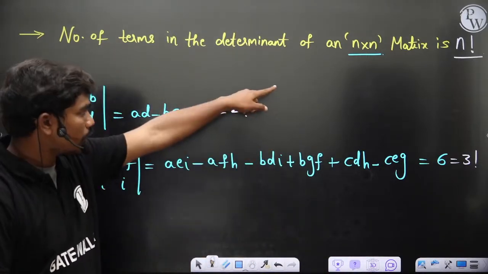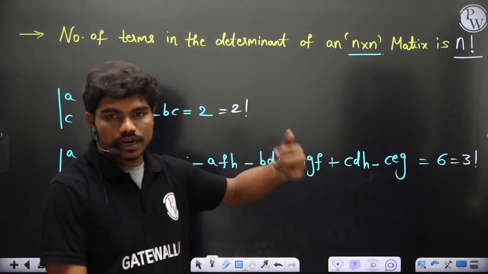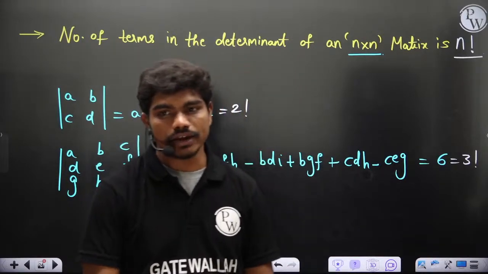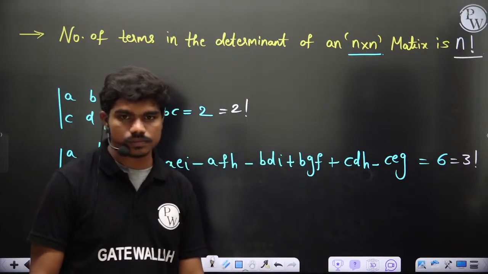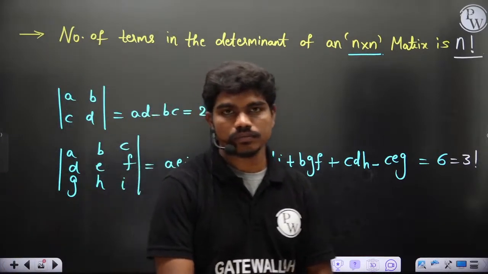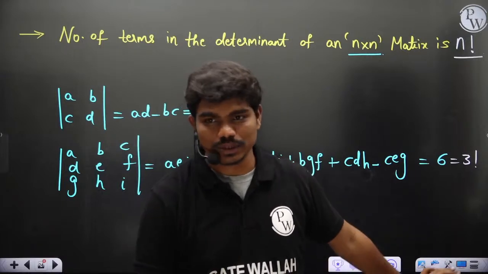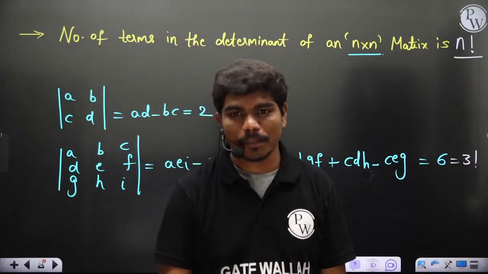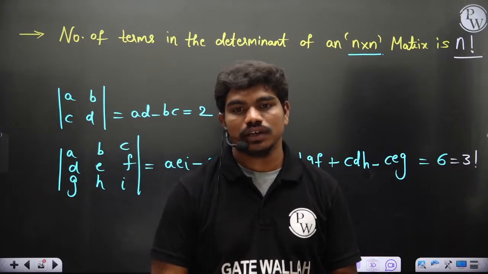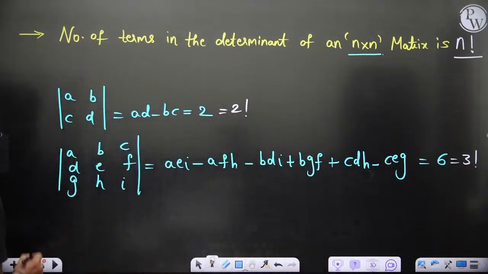So that's n factorial basically. If you keep expanding an n by n determinant, you will end up with total n factorial terms in that determinant. Fine. Yes or no? Clear? No, it's actually 24 terms. You can check. I can easily show you it's 24 terms.